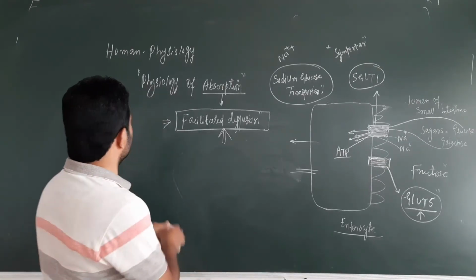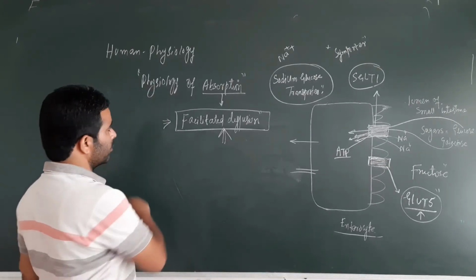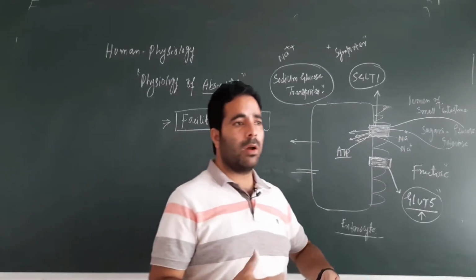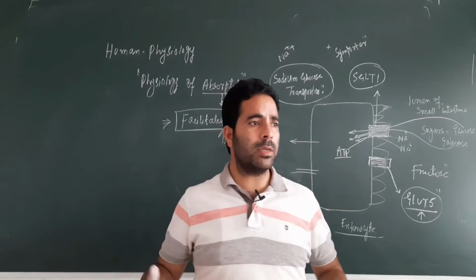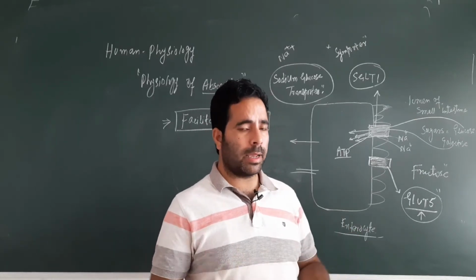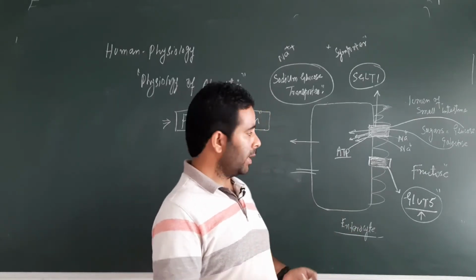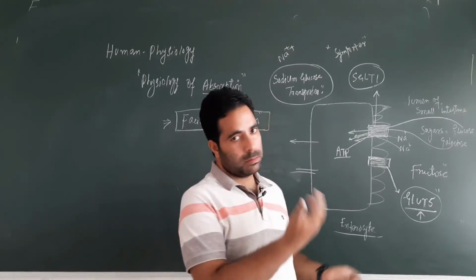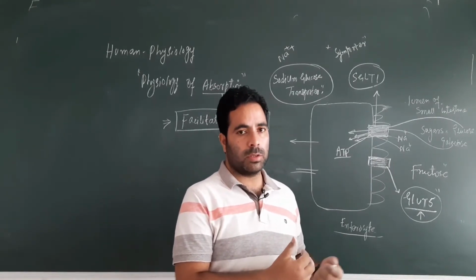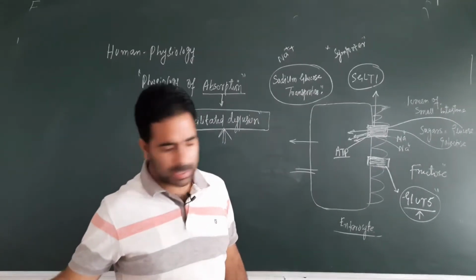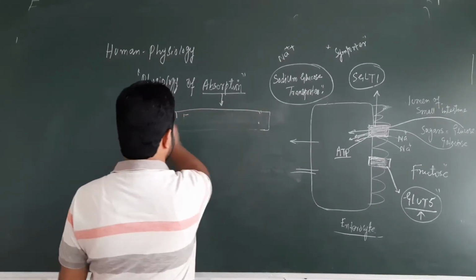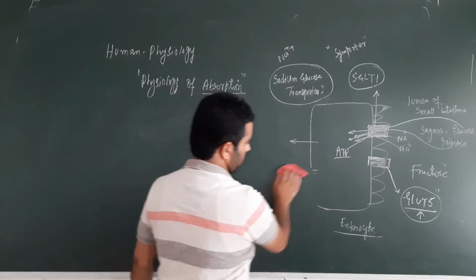So this is actually the first part, that is absorption of sugars. This is my first point regarding the absorption process, absorption of sugars. We have discussed glucose and galactose as examples, right, and we have given the example of fructose, which has a different process of absorption, a different transport process, right. Now if we move to the next point, that is absorption of amino acids.